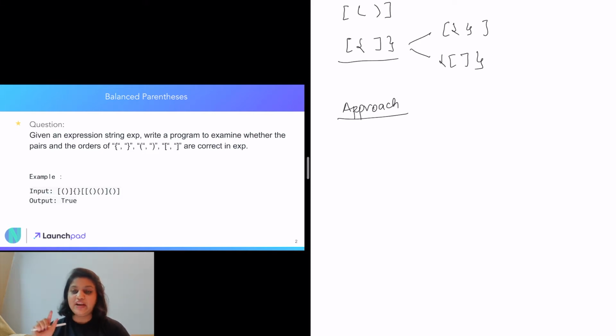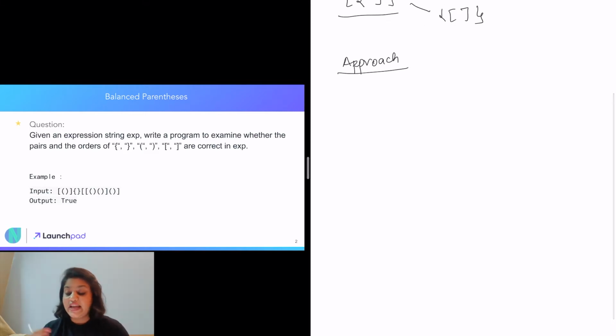And then whenever we come across a closing parenthesis, we will first check whether our stack is empty or not. Say suppose our stack is empty. In that case, we have come across a closed parenthesis, but we do not have an open parenthesis for it. A parenthesis has to be in pair, like the opening parenthesis should be there and a closing parenthesis should be there, and they should be in the correct order. So if we do not have any opening parenthesis, that means this particular expression is not balanced.